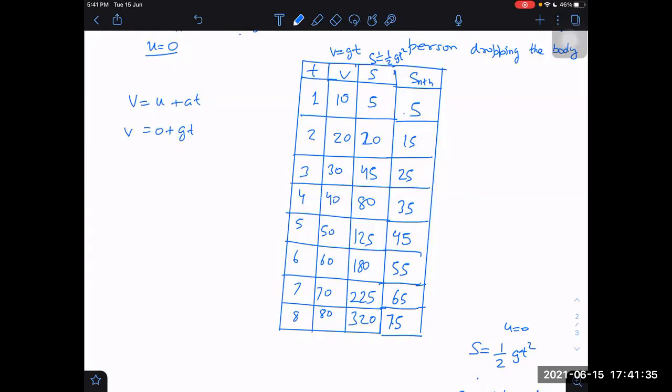That is 225. 225 minus 180 is equal to 45, right? Let me check the calculation. Wait a second. 49 into 70 divided by 2 multiplied by 5. What is it? 35. 35 multiplied by 5. 5 5s are 25, 3 5s are 245. It is not wrong here. It is 245. Then it's correct.